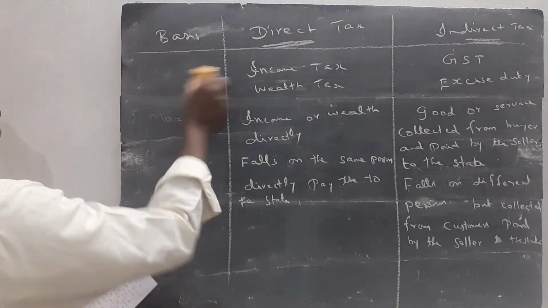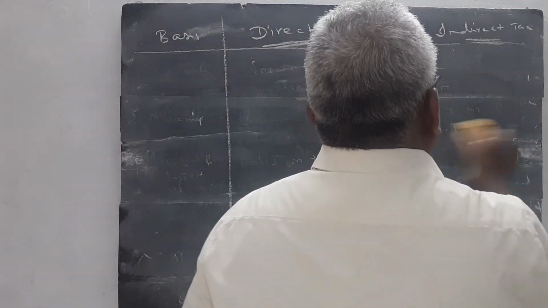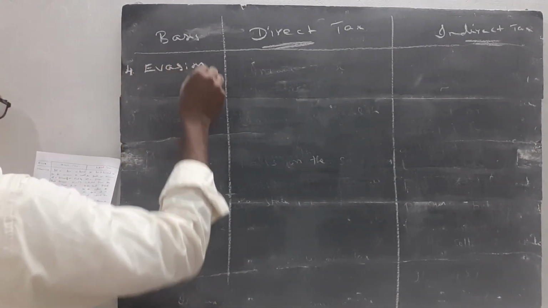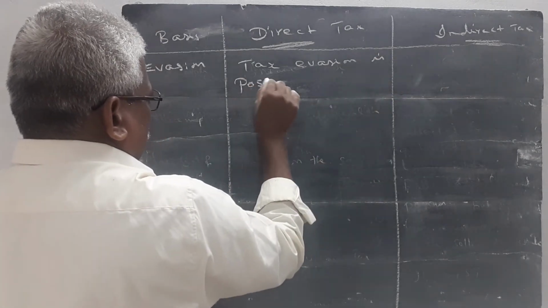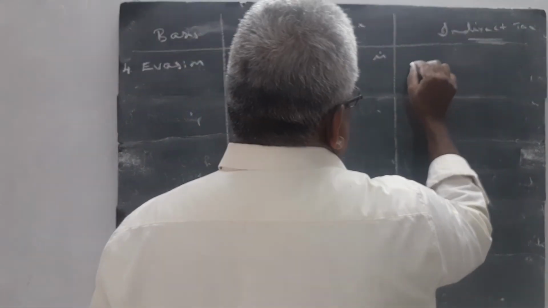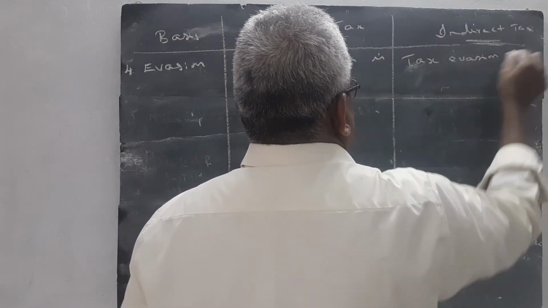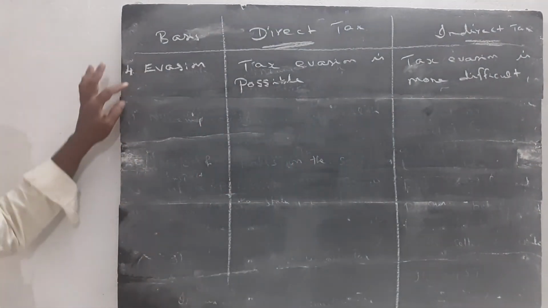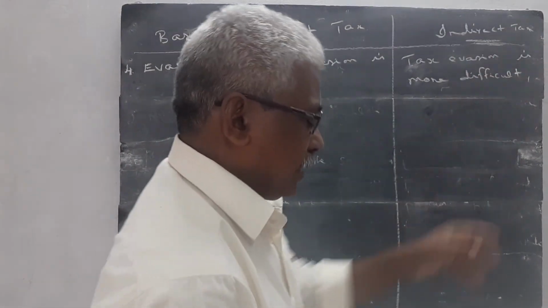Then point number 4, tax evasion. Tax evasion is possible in the direct tax. Tax evasion is more difficult in the case of indirect tax, though it is still possible.